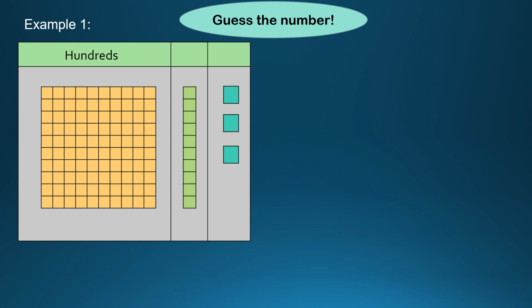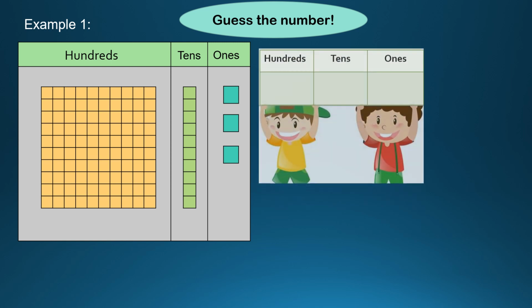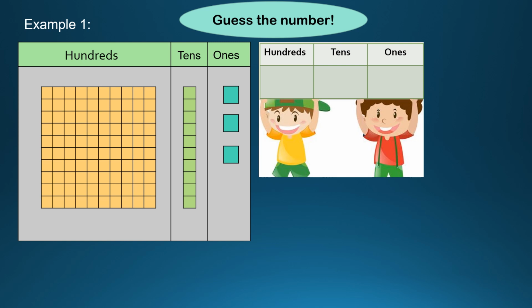Now you might have understood, we are making a number using these blocks. So hundreds, now tens, now ones. So we have given 3 different places to 3 different blocks. Now let me introduce. These are Sonu and Monu, very naughty. They play with numbers all the time. Now today they have come with a board, and we are going to guess the number and tell them.